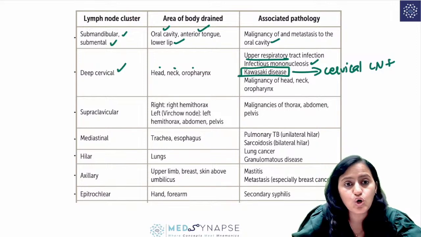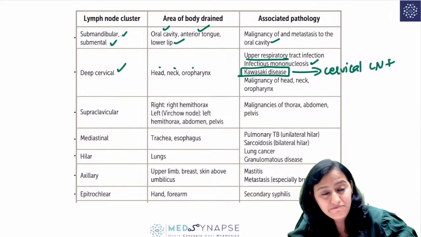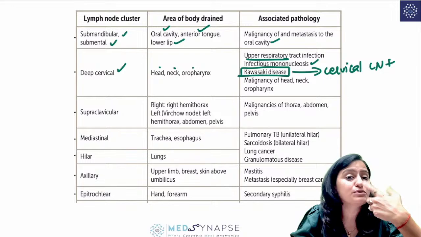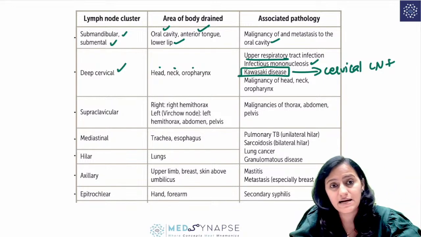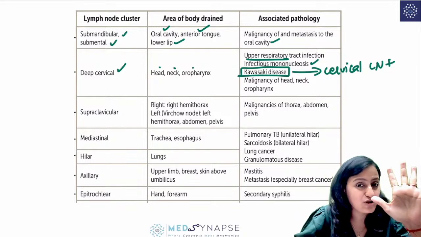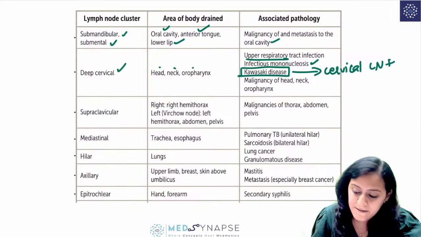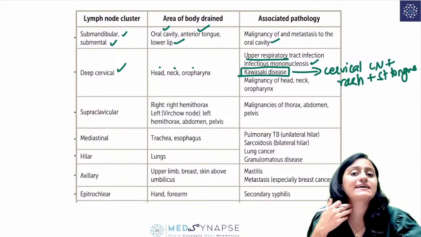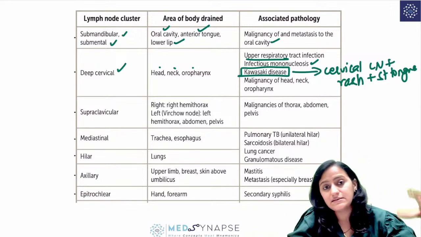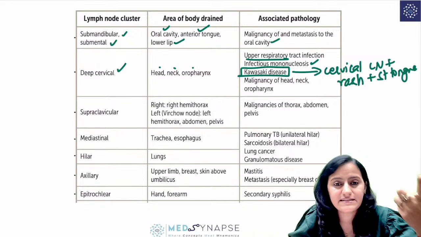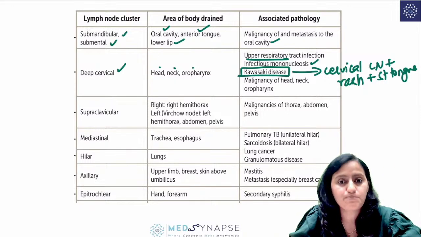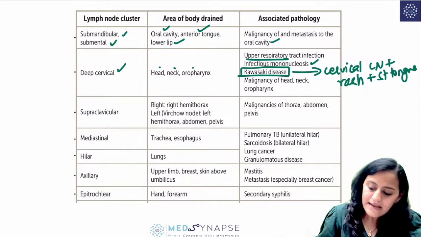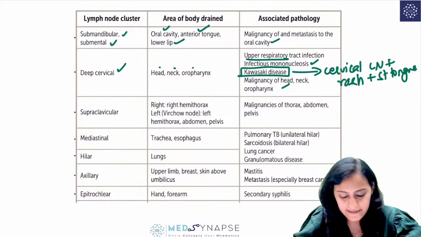It is mucocutaneous lymphadenopathy, which is there. Muco is the mucosa, the tongue. There is strawberry tongue. Cutaneous, right? It can have the rash on the palms, right? So there is rash, there is strawberry tongue, plus the cervical lymph nodes. All this is given in Kawasaki, right? Remember a recent exam question, conjunctivitis is non-purulent conjunctivitis. And malignancy of head, neck and oropharynx.